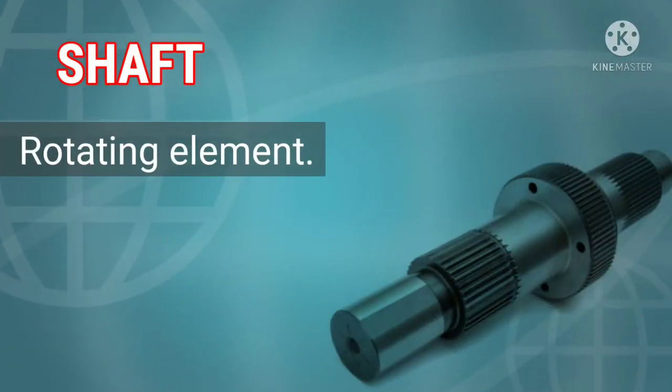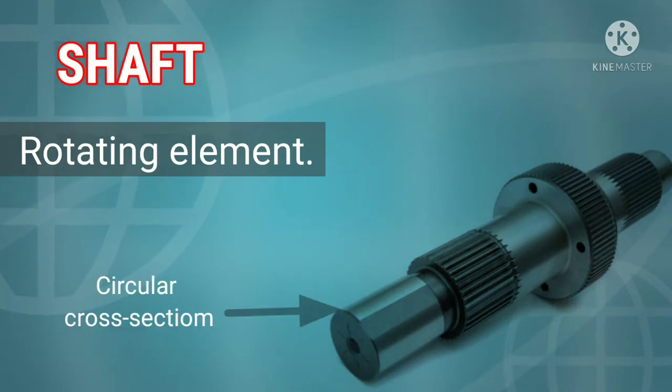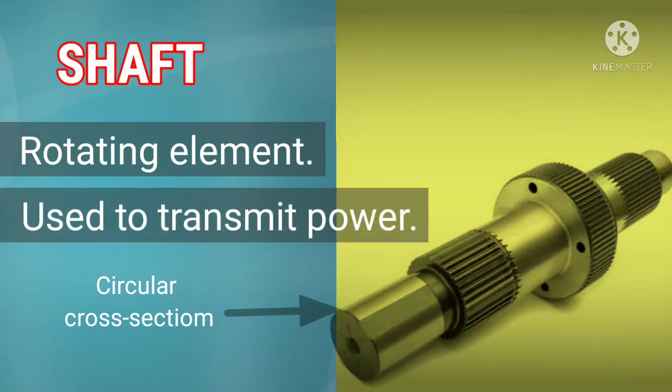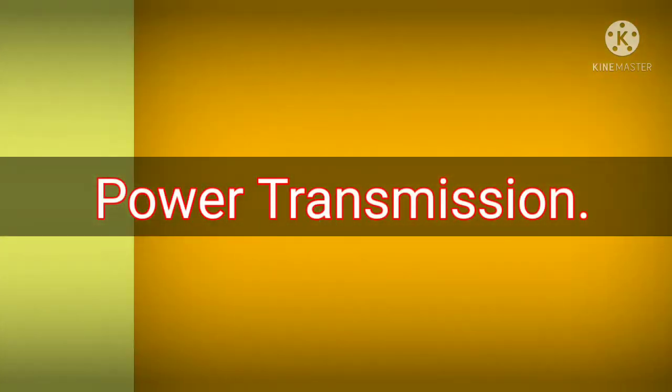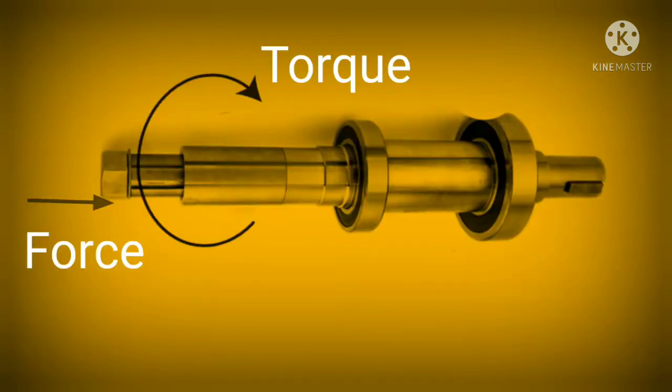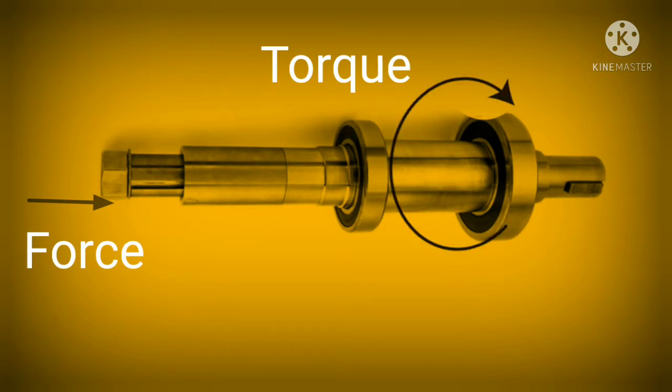Shaft is a rotating machine element, usually of circular cross section. Shaft is used to transmit power from one place to another. Power is delivered to the shaft by means of tangential force and resultant torque is set up within the shaft.